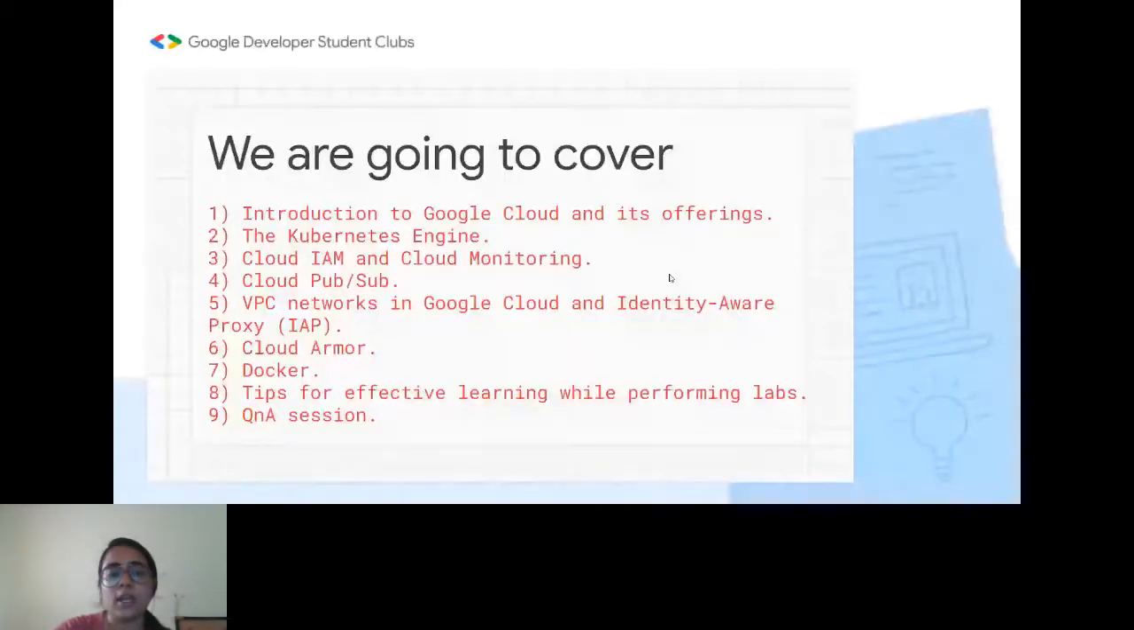technology. We'll be learning a little bit about Docker, and yes, I will be telling you some tips for effective learning while performing the quick labs. And also at the end, we'll be having a quick Q&A session where you can ask your doubts.